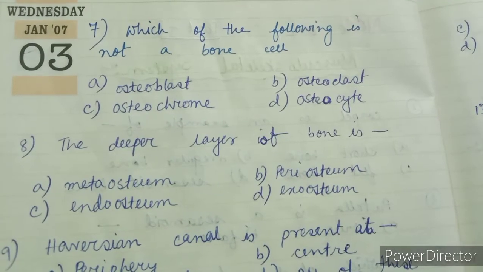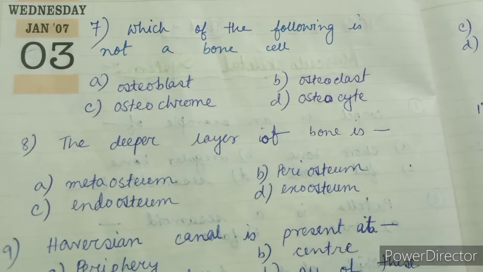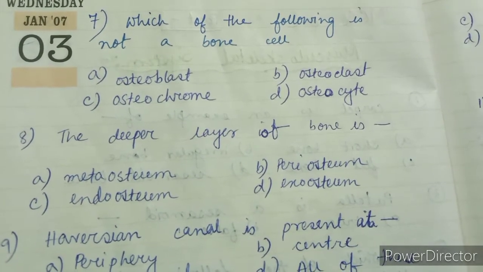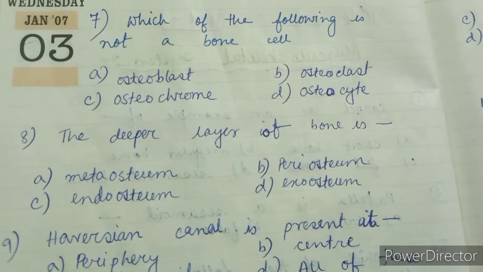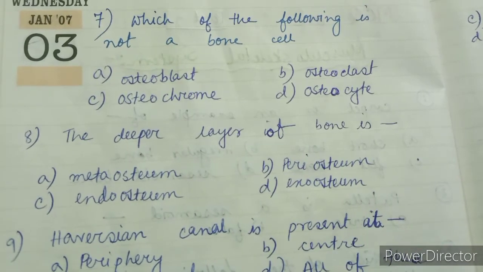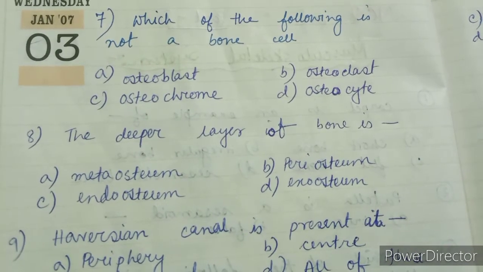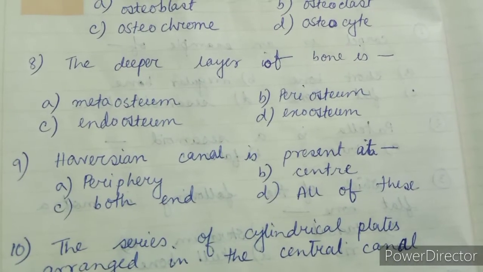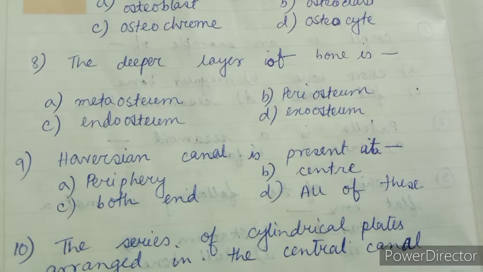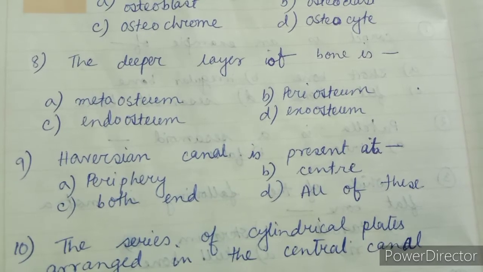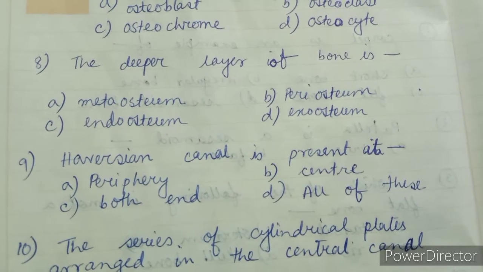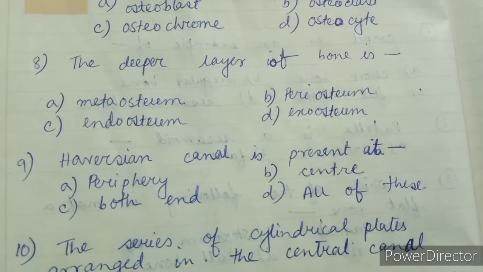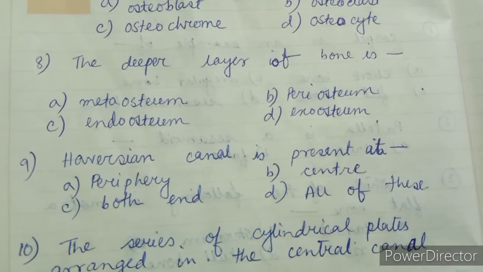Question number 7. Which of the following is not a bone cell? Option A, osteoblast, option B, osteoclast, option C, osteochrome, option D, osteocyte. The right answer is option C, osteochrome. It is not a bone cell. Question number 8. The deeper layer of bone is option A, metaosteum, option B, periosteum, option C, endoosteum, option D, exoosteum. The right answer is option B, periosteum. Periosteum is the deeper layer of the bone.